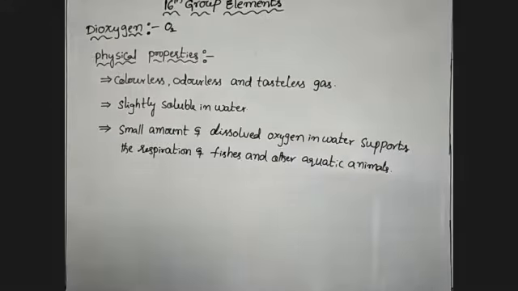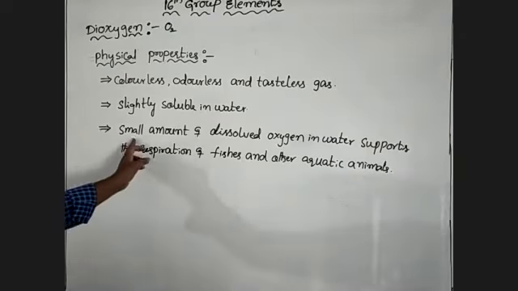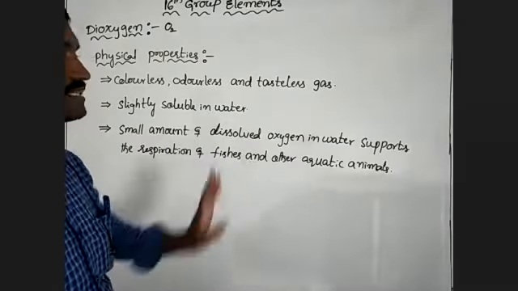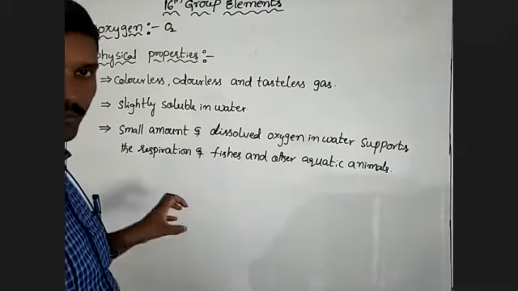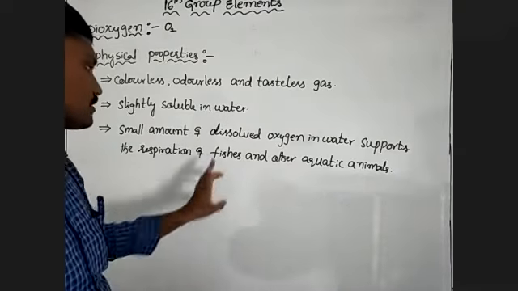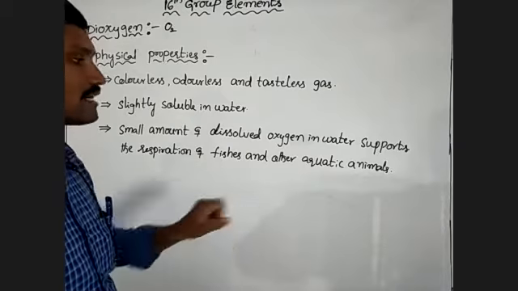It is slightly soluble in water. The small amount of dissolved oxygen in water supports the respiration of fishes and aquatic animals.